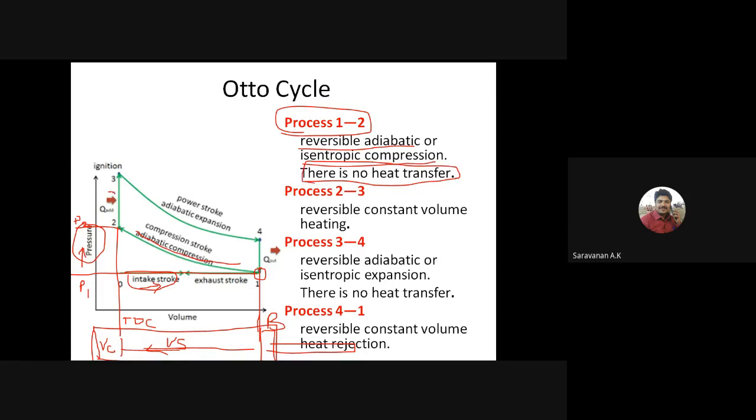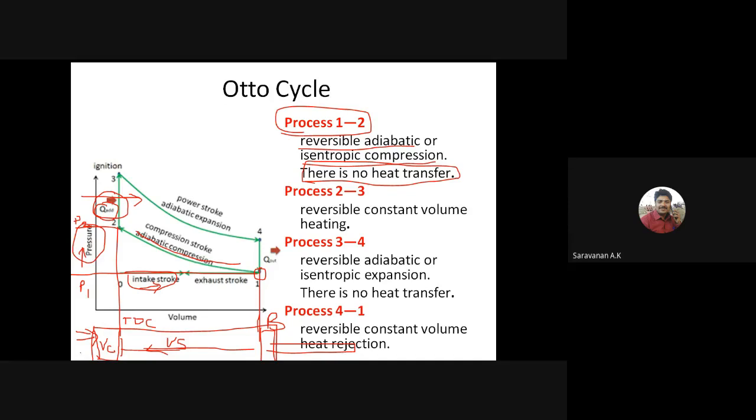After completing the compression stroke, what will happen in the actual cycle? We are giving the combustion process. But instead of the combustion process, here we are giving the heat transfer, that is Q addition. So heat is transferred at constant volume. The piston will be in the TDC position, and here the heat will be added.